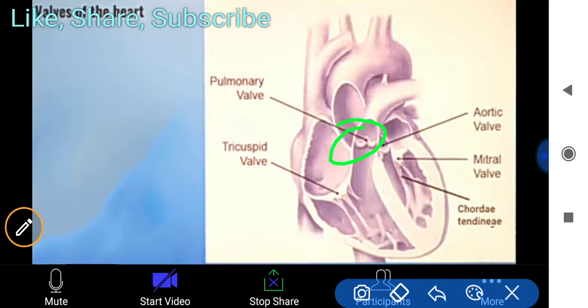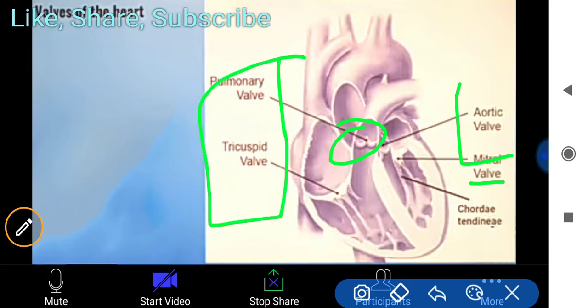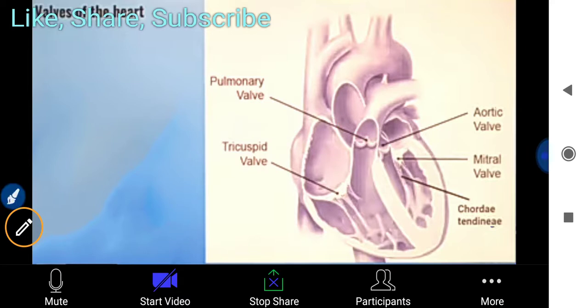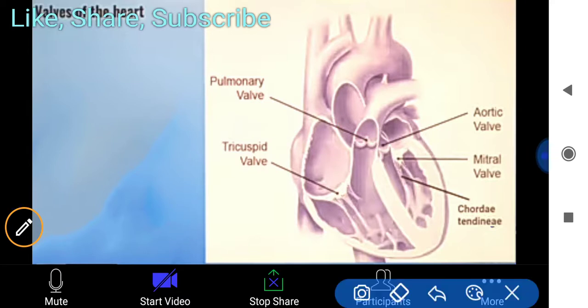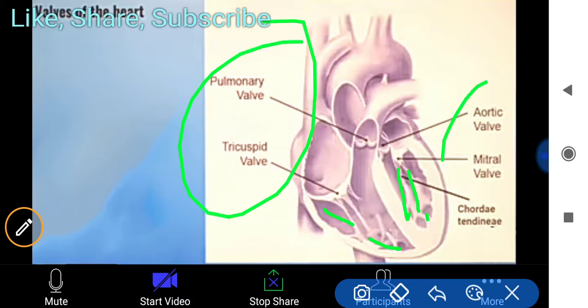And this type of valve is found, and I already said that this is the bicuspid valve, which is related to the aorta, and these are related to the pulmonary valve, this tricuspid valve. One more thing is there called chordae tendineae. Why are they found here? Because they just hold. These are thread like structures which provide support to all these things. They provide support to these valves, or bind them.